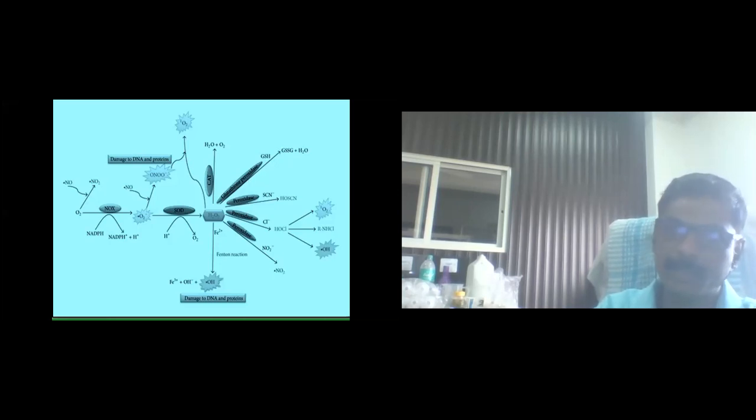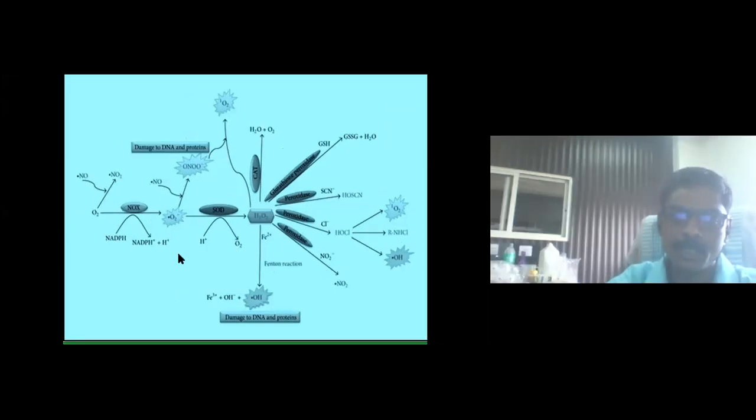All these lead to destruction of the plasma membrane of the erythrocytes, and finally the output is removal of erythrocytes from the circulation.